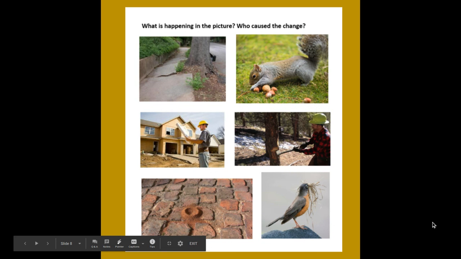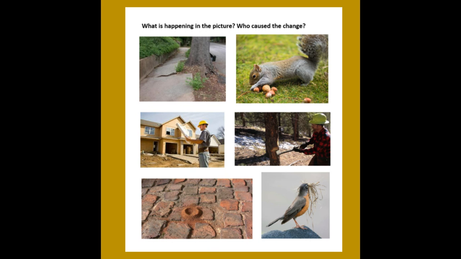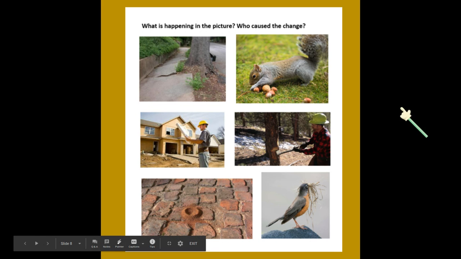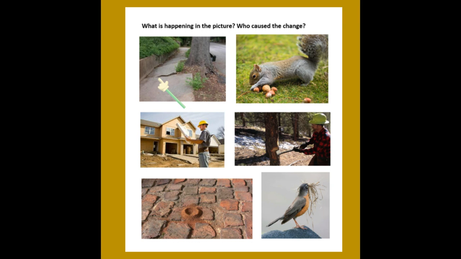Now, let's look carefully at these pictures. What is happening in each picture? Let's look. What's going on in this picture, guys? Yeah, the sidewalk is cracking. Who caused the sidewalk to crack? The tree roots. That's right.